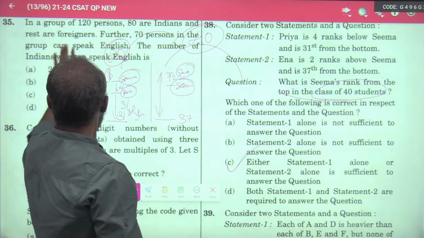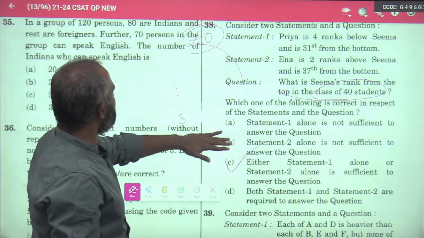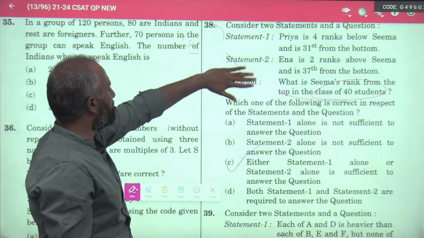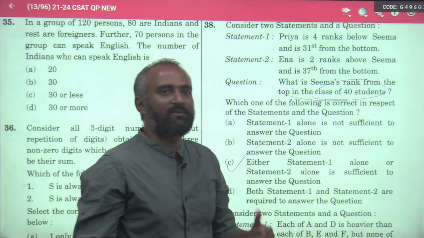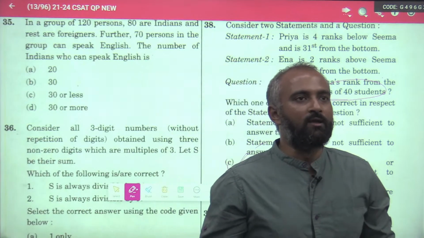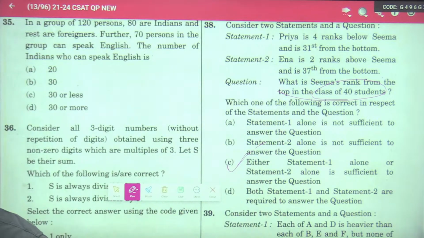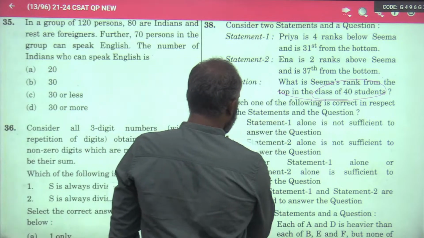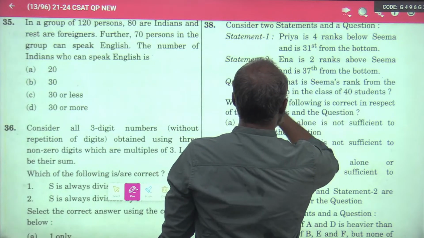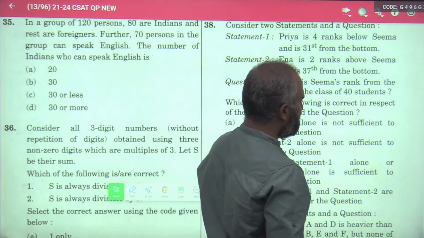So never leave these. Many people feel statement based questions are difficult, that you need to solve each statement and find out. Nothing, no fear of that. All questions that UPSC asks are just to test your logic, how good your logic skill is. Clear, easy, right?